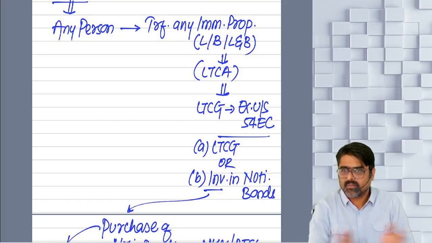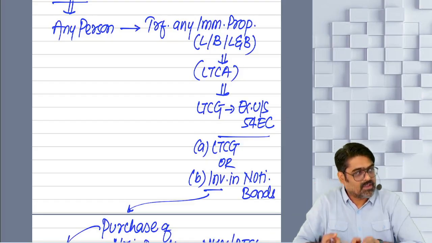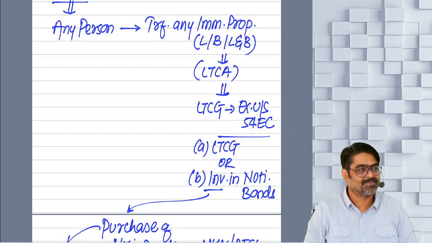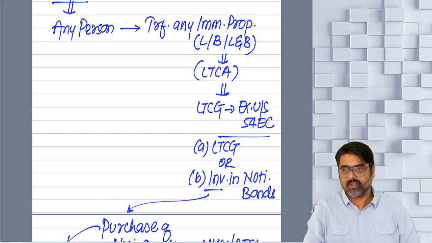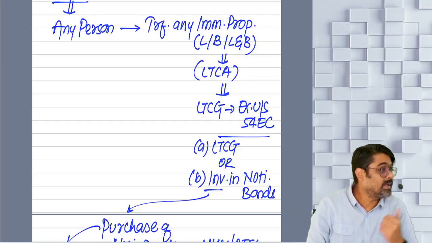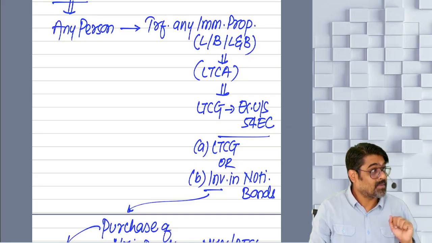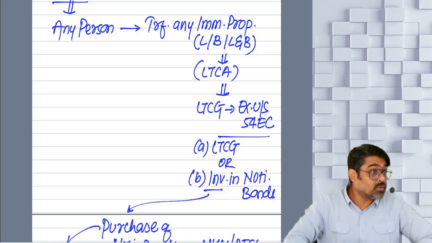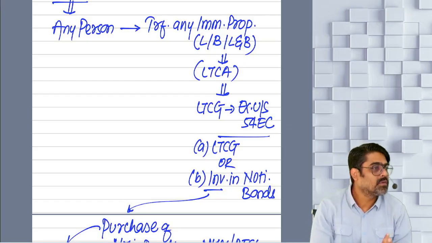Understanding or not? But now the problem will arise. During the given time of 6 months, you have invested in the bonds also. During the given time, you have invested in residential property also. Both the investments are done. So do you have a residential property? Yes. Have you transferred it? Yes. Have you got the long-term gain? Yes. Now out of this long-term gain, you can take section 54 exemption because you have invested in residential property, and from this long-term gain you can take 54EC exemption because you have also invested in notified bonds. Can you take both the exemptions from this gain? Yes. There is no restriction.